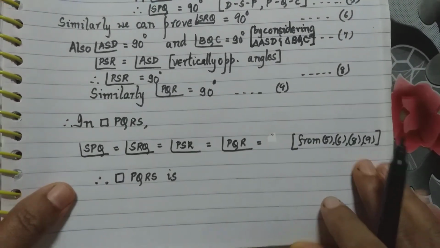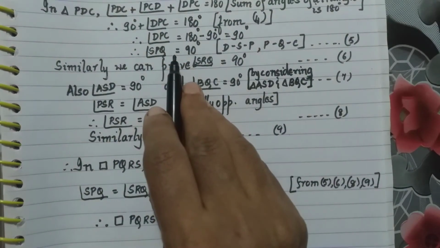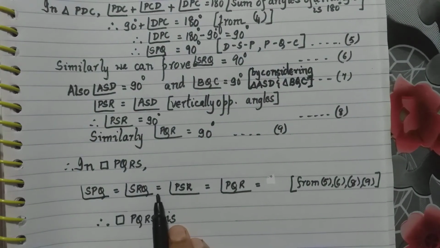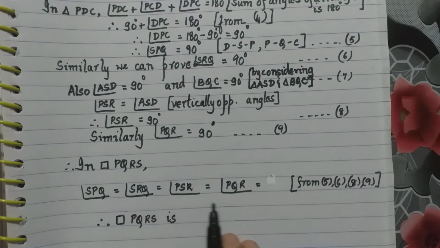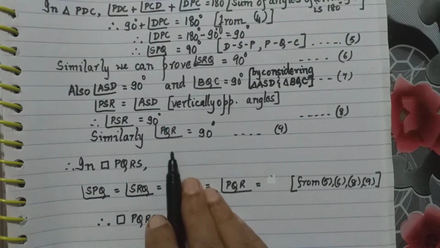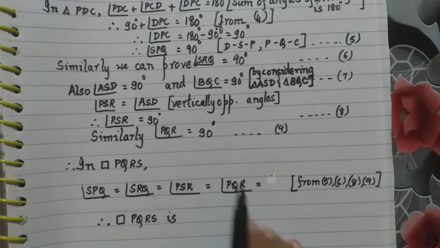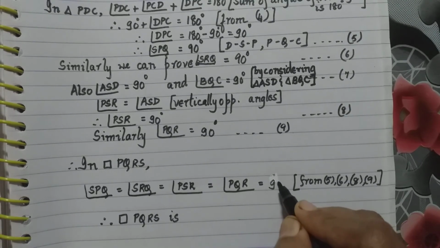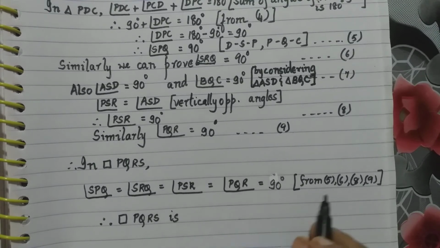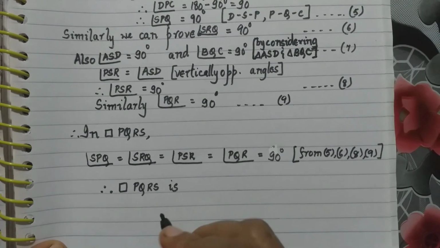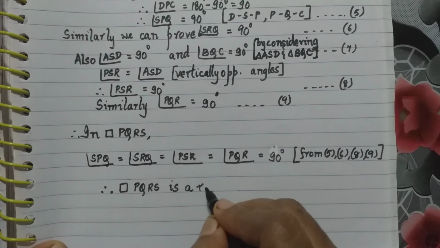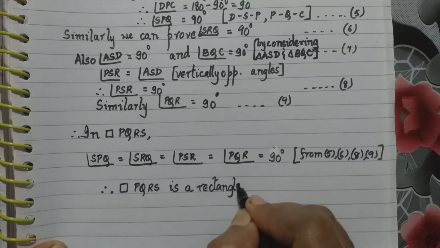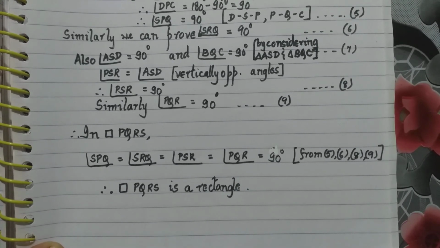So angle SPQ is equal to angle SRQ, which is equal to angle PSR, which is equal to angle PQR, and each is 90 degrees. So quadrilateral PQRS will be a rectangle, because in a rectangle all the angles are of 90 degrees measure.